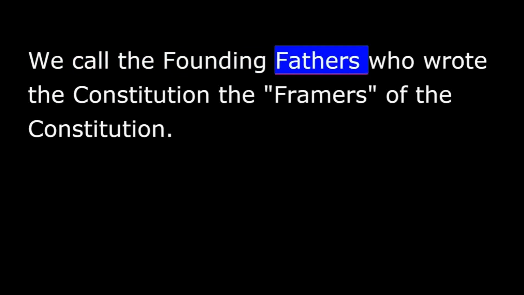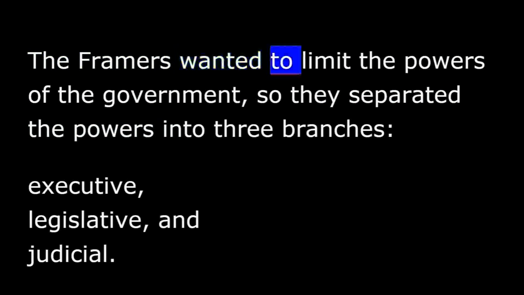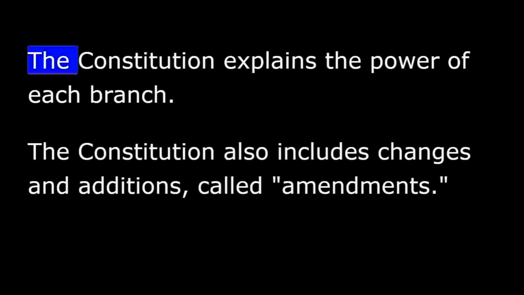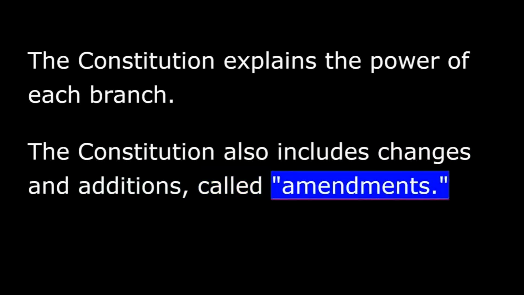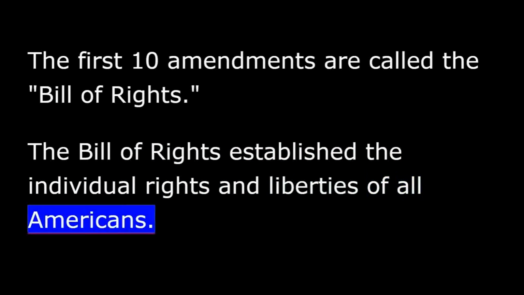We call the founding fathers who wrote the Constitution the framers of the Constitution. The framers wanted to limit the powers of the government, so they separated the powers into 3 branches: executive, legislative, and judicial. The Constitution explains the power of each branch. The Constitution also includes changes and additions called amendments. The first 10 amendments are called the Bill of Rights. The Bill of Rights established the individual rights and liberties of all Americans.